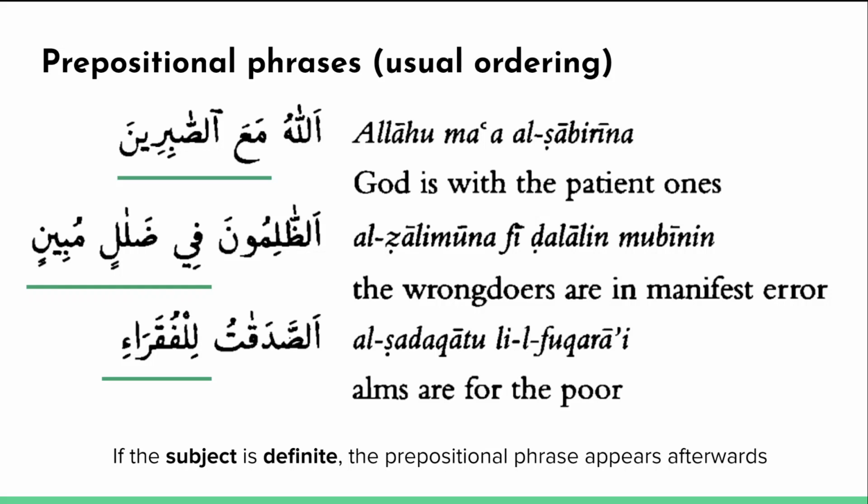Okay, so let's talk about using prepositions in sentences. When you have a preposition followed by a noun, we just call that whole thing a prepositional phrase. So in the sentence, Allahu ma'a sabirin, ma'a as-sabirin is a prepositional phrase. And so let's take a look at this sentence here.